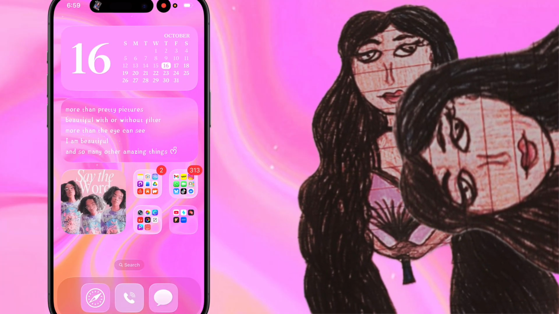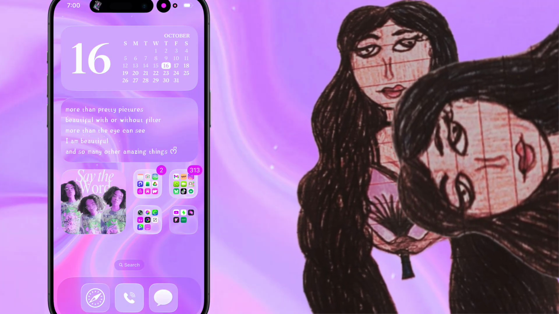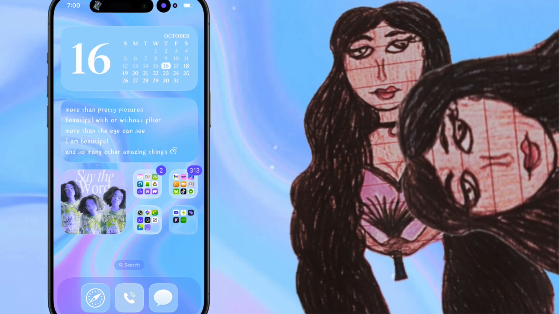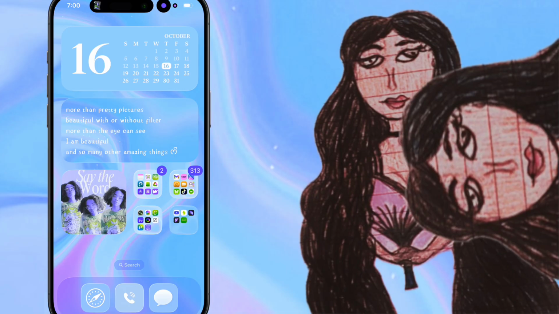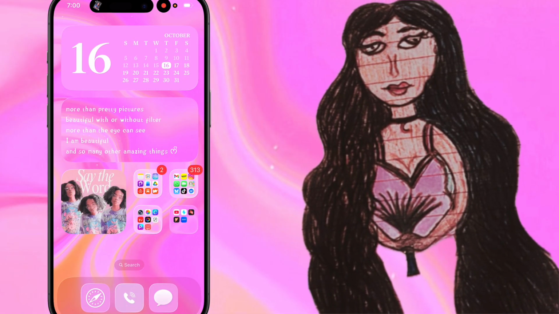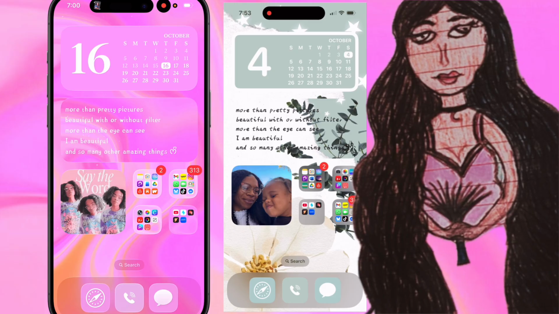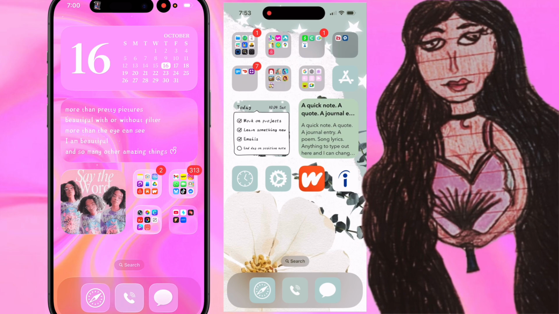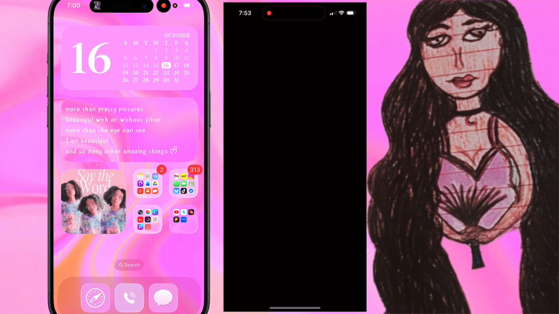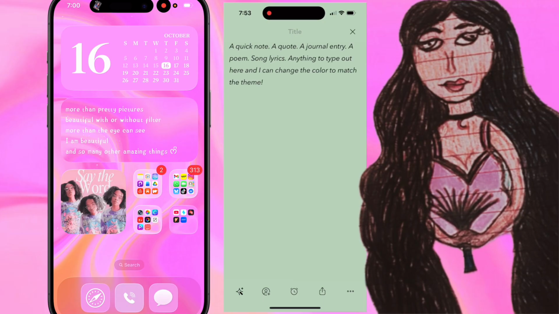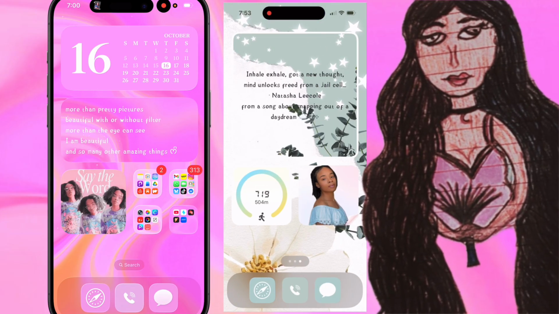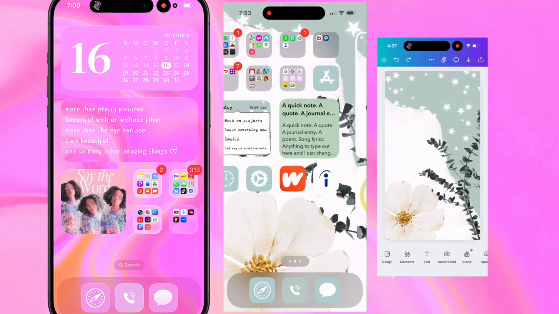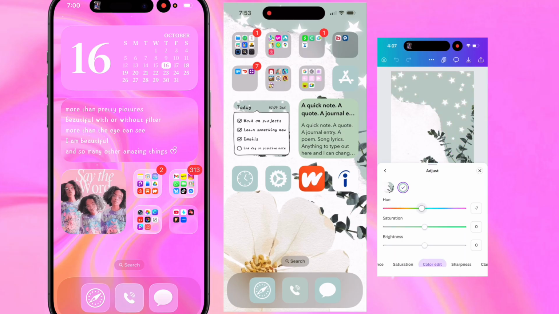Typically, I use a lot of pink, purple, or dark colors like black or blue, and blue could be dark or light, and then black and whites. I don't typically use other colors, but I did recently try a green theme, and I like that one. I made the background myself in Canva, and I think I used that theme for maybe about 2 months. Then I got tired of it and went back to the pink. That's where this theme came from. So if you want that background, just let me know. I can send it to you. And the good thing about that is I can actually go in and change the color if I want to use it again and just not use it as green.